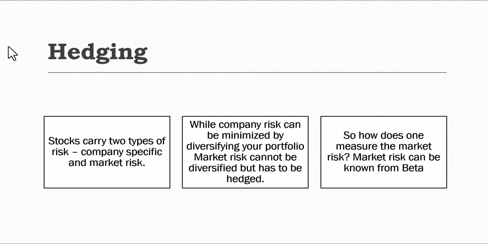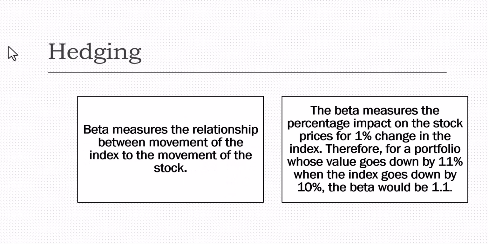So how does one measure the market risk? Market risk can be known from beta. Beta measures the relationship between the movement of the index and the movement of the stock: how the stock moves in relation to the index. The beta measures the percentage impact on the stock price for a 1% change in the index. Therefore, for a portfolio whose value goes down by 11% when the index goes down by 10%, the beta is 1.1. Is that okay?